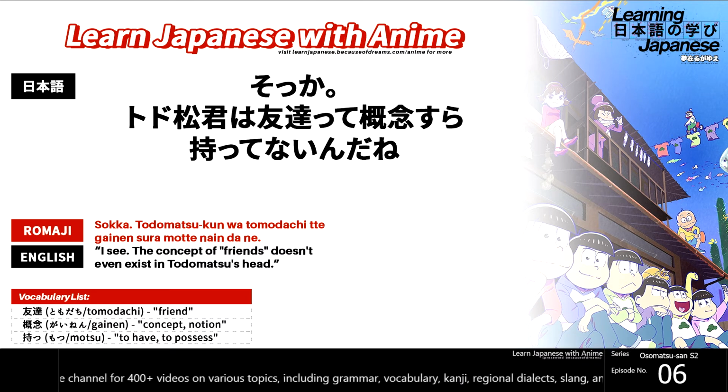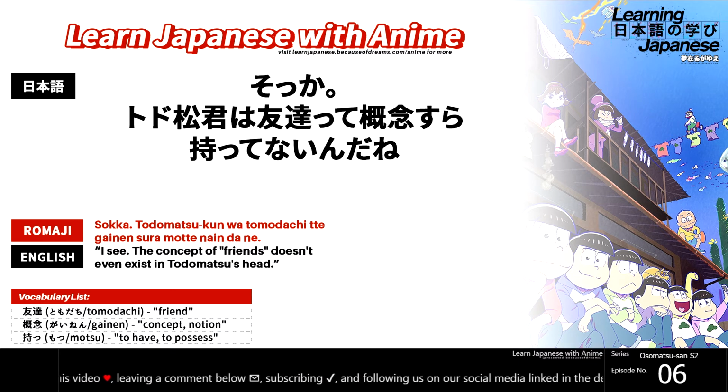We'll have our third vocabulary word appearing here, the word motsu, which means to have. So this is probably going to link with the concept of friends. So to have the concept of friends. It's going to be in its te form because it's going to be used in conjunction with what is basically the helping verb iru. So the te form of a verb plus iru means basically to be doing that verb.